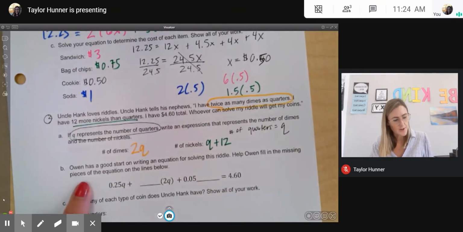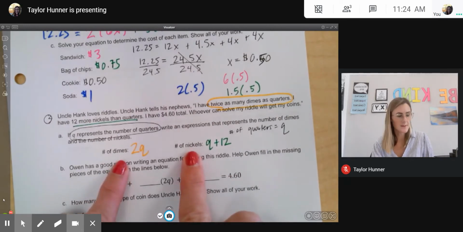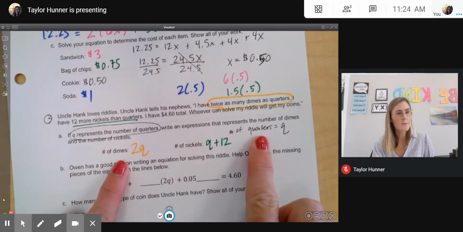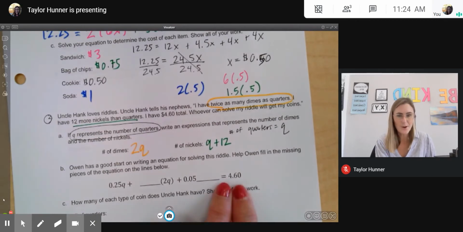Owen has a good start on writing an equation for this riddle. Help Owen fill in the missing pieces of the equation on the lines below. Well, first of all, if I added the number of dimes, the number of nickels, and the number of quarters, I would not actually have the total value of money. I would just have the number of coins that I have. So Owen's trying to find the total value of money because that's what we know. We know that Uncle Hank has $4.60.